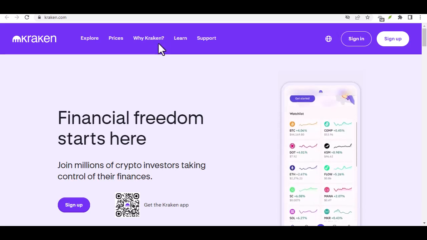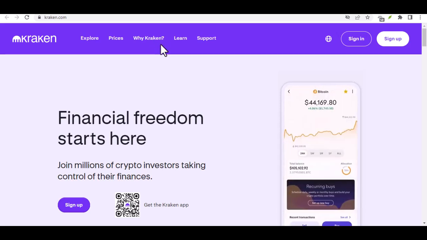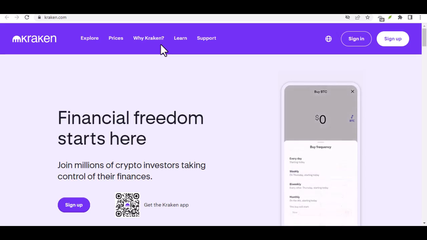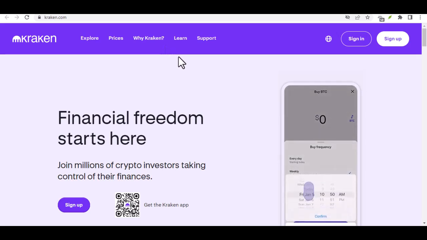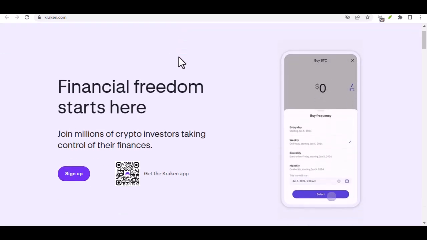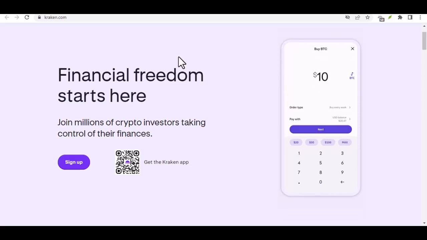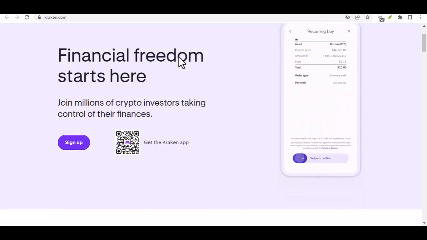Ever wondered how much you can actually deposit on Kraken, the popular cryptocurrency exchange? It's a question that's crossed the minds of many, and in this video, we're diving deep into the nitty-gritty details. Kraken has become a go-to platform for trading a wide range of cryptocurrencies.